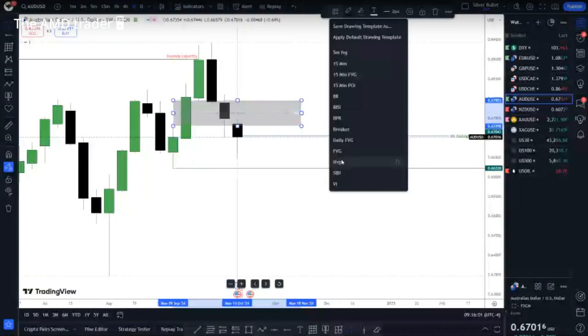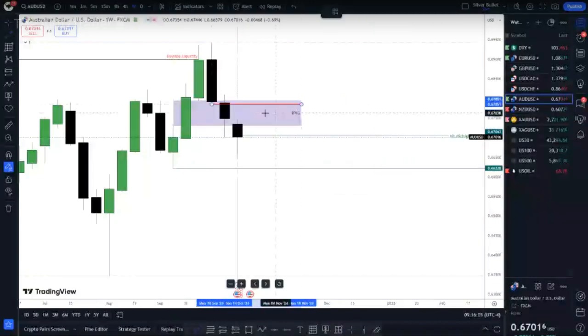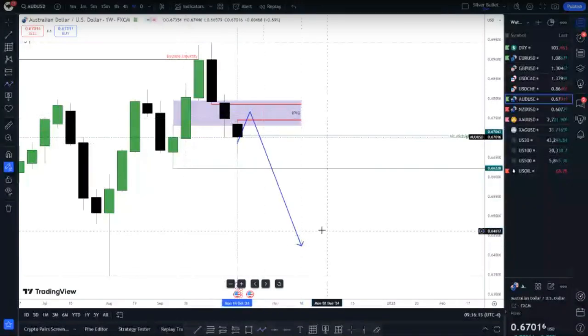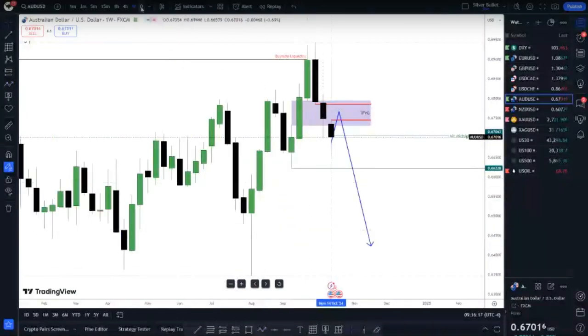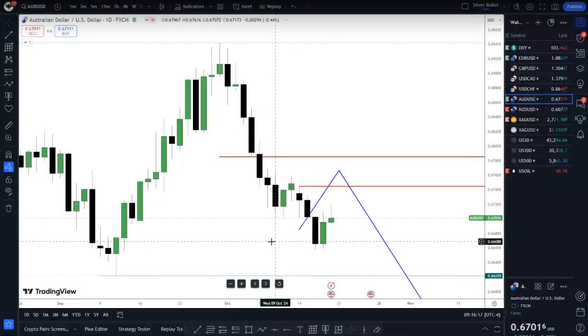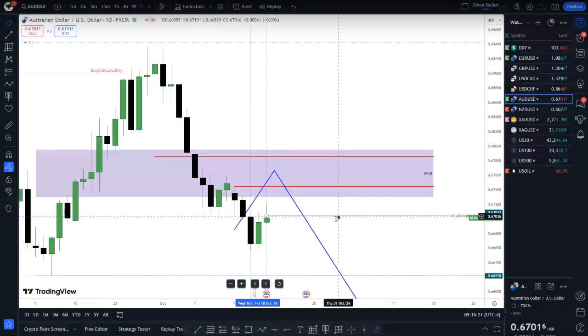What we have seen is that inversion fair value gap, we also have this making this a balanced price range, a fair value gap that could rebalance a fair value gap. So still expecting price to run back up into this level here, fill this one before it can push lower. So yeah, that's how it is on a weekly chart here. Go down to daily. On the daily, let's remove this here.